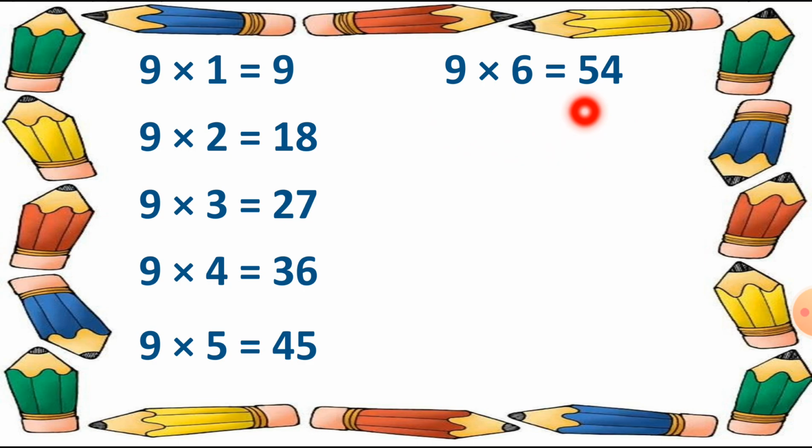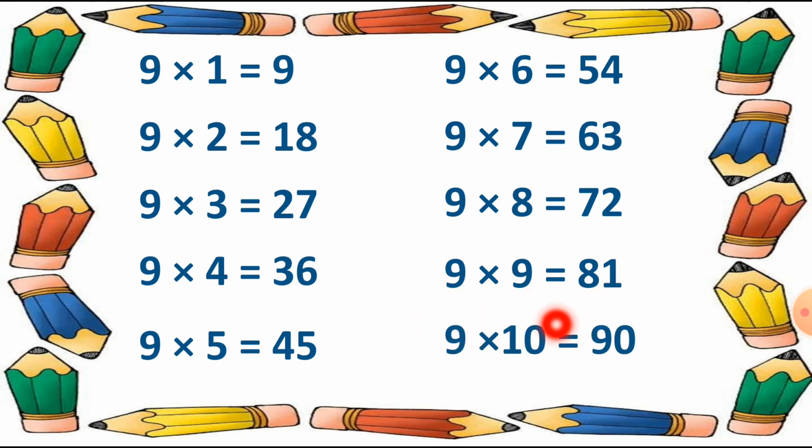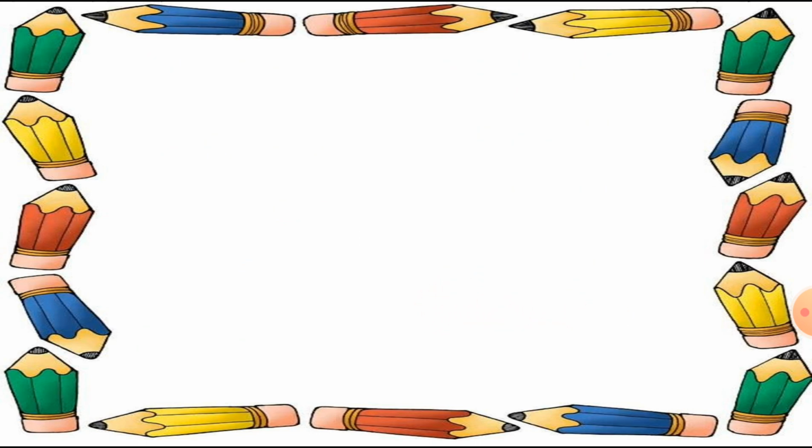After it 9 7s are 63. After it 9 8s are 72. Then 9 9s are 81. And at the last 9 10s are 90. So let's start the last table, which is table number 10.